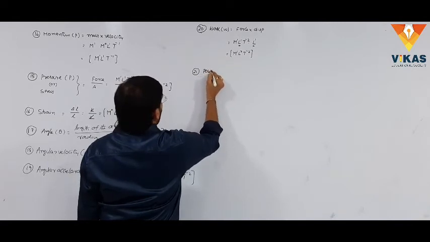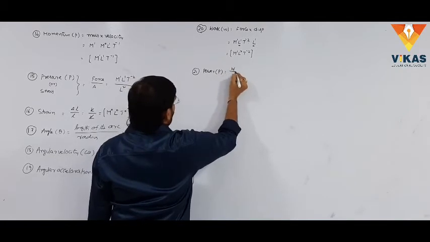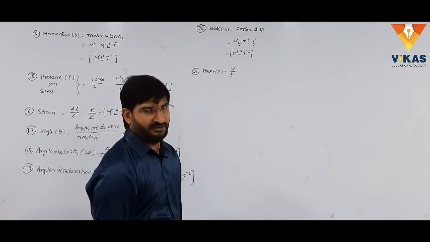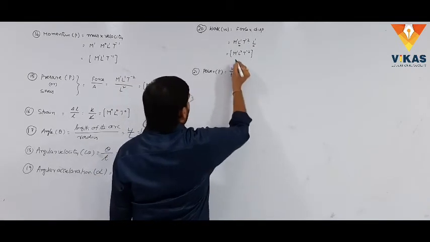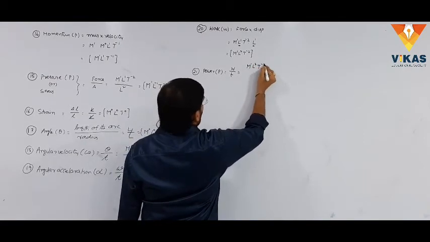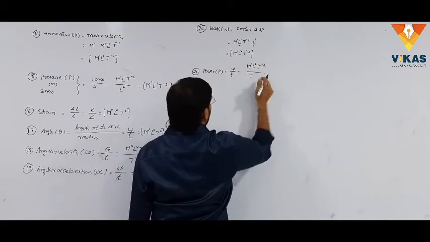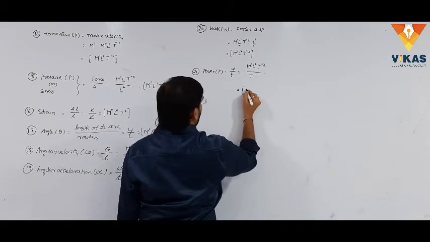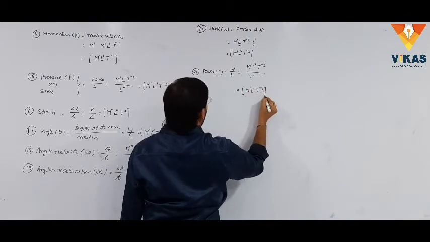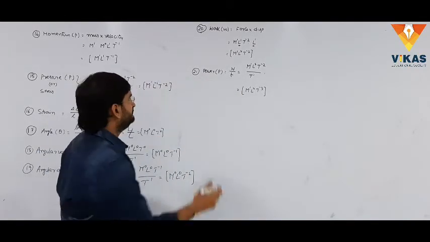One more thing, power, which is represented with capital P. The definition for power is rate of doing work. It is nothing but work done by time. Here, what is the dimensional formula for work done? That is M power 1, L square, T power minus 2 by time power 1, which is taken into the numerator. Simply, M power 1, L square, T power minus 3 is the dimensional formula for power.